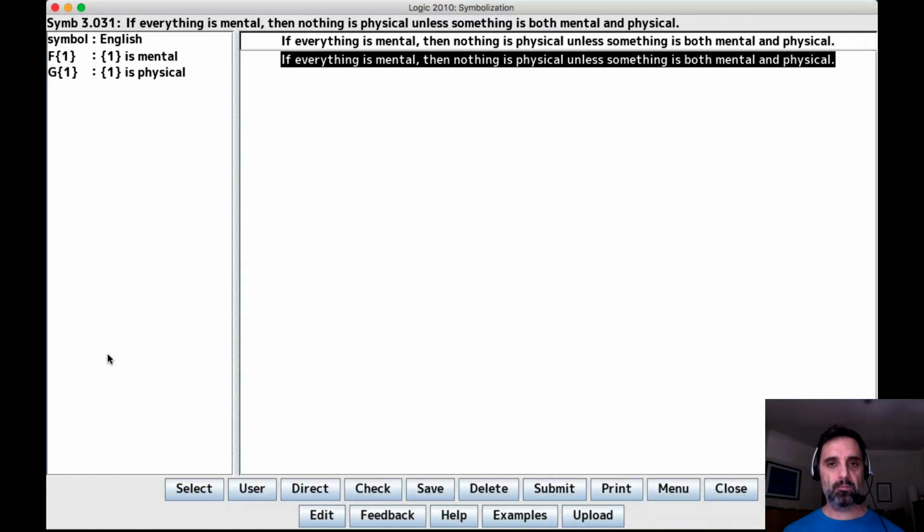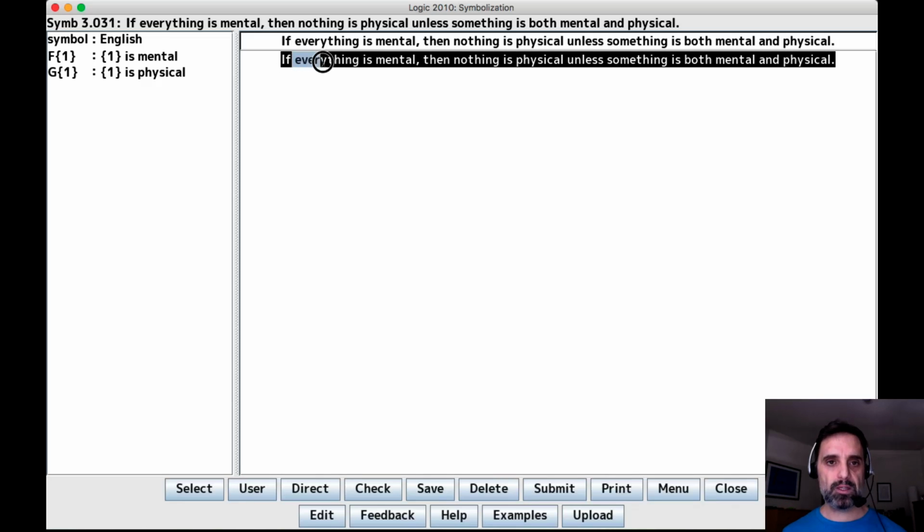Okay, so here we have symbolization 331. If everything is mental, then nothing is physical unless something is both mental and physical. So this is like 330 in the sense that we have both sentential connectives and determinative phrases, and we have to figure out which ones have scope. So we have everything, nothing, and something, and none of them have the highest scope, or the thing we symbolize first.